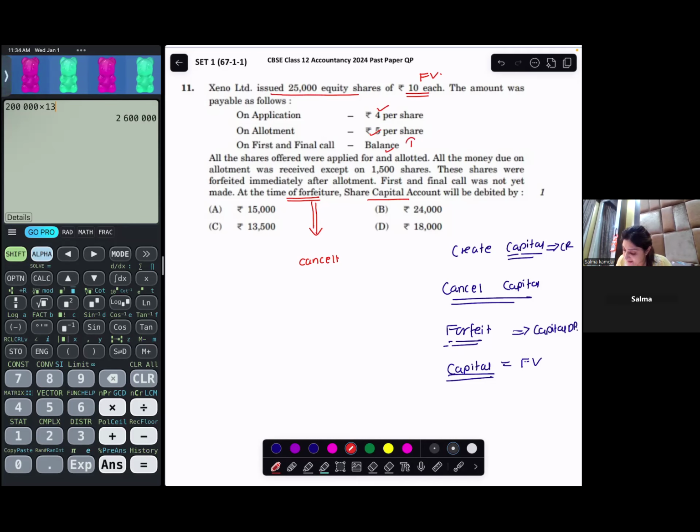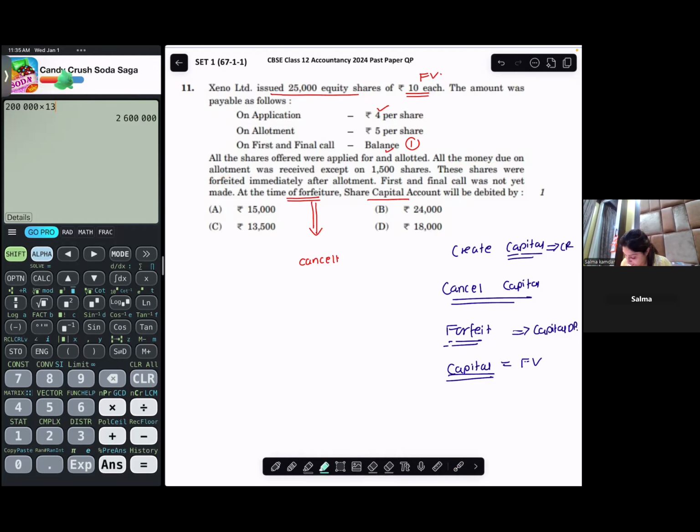So the balance is rupees 1: 4 on application, 5 on allotment, 9, and 1 on the first and final call. All the shares were offered. I offered entire 25,000. All the shares were allotted. Entire 25,000 was subscribed, and then I allotted. All money due on allotment. What is the money that is due on allotment? How much I was expected to call.